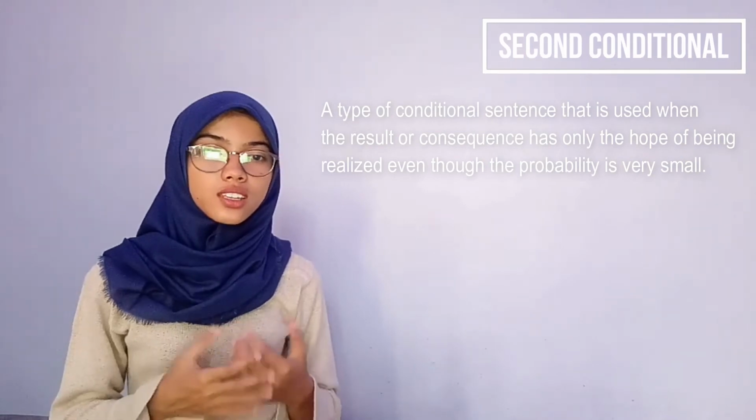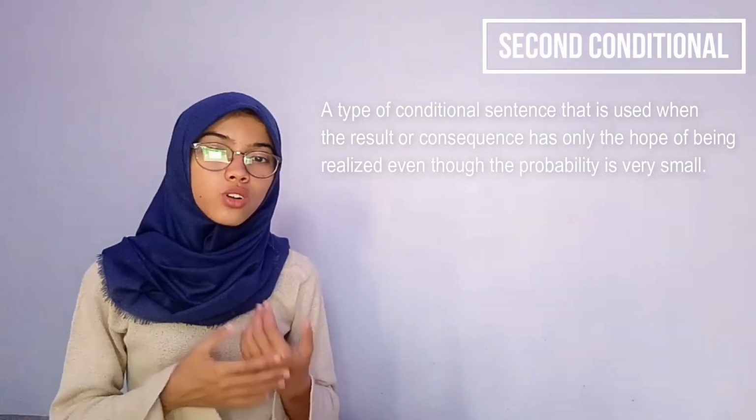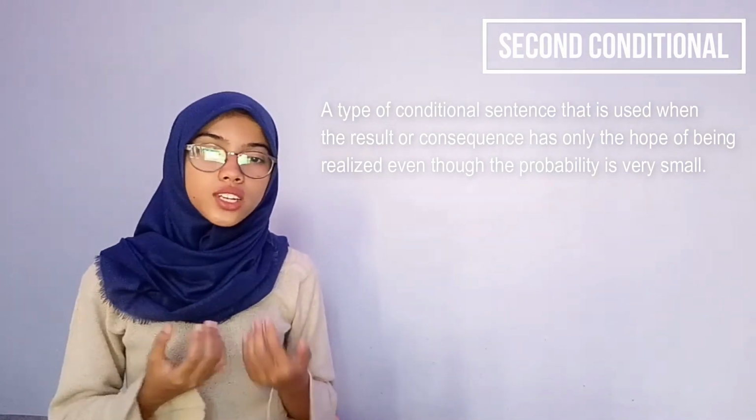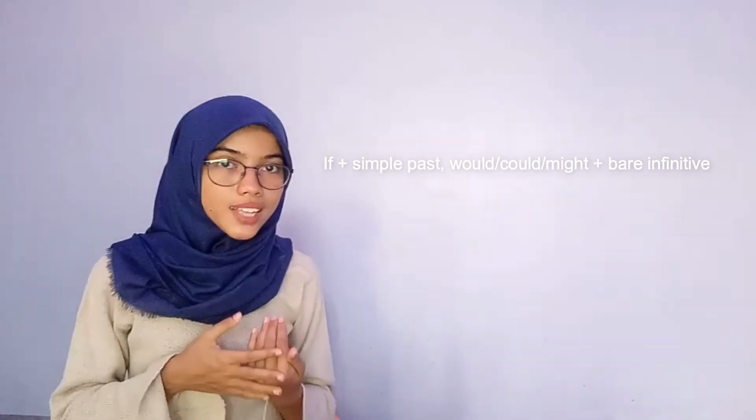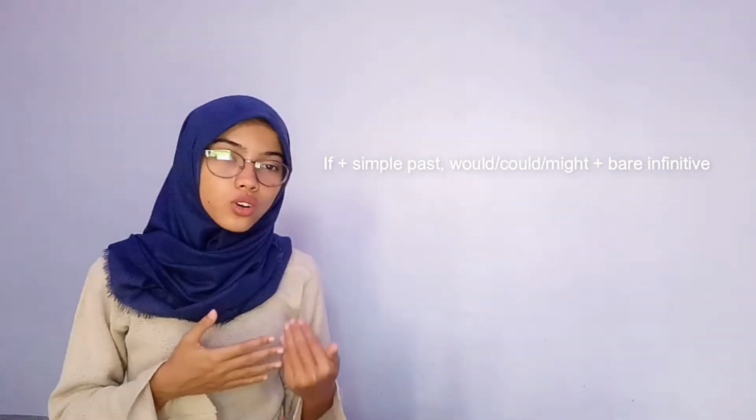A second conditional sentence is a type of conditional sentence that is used when the result or consequence has only the hope of being realized, even though the probability is very small. So it can be said that the second type of conditional sentence is not necessarily the case but can also be true. In this sentence, the formula used is if plus simple past, would or could or might plus verb infinitive.